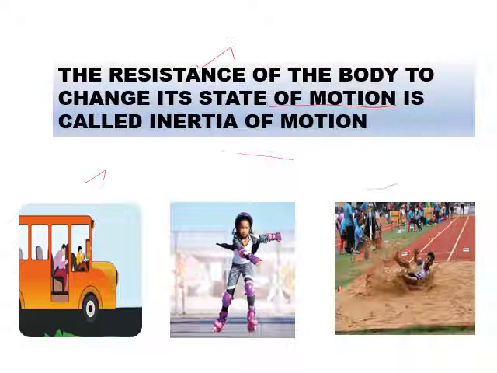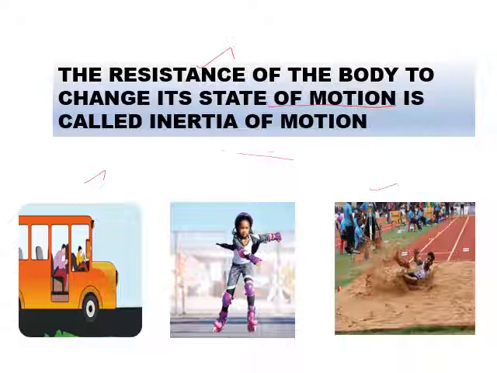See the third figure. An athlete who runs for a long jump. During the long jump, he runs for a certain distance and then he pushes his leg on the floor so that he makes a jump. That means after running, he wants to be in the rest condition. What condition?